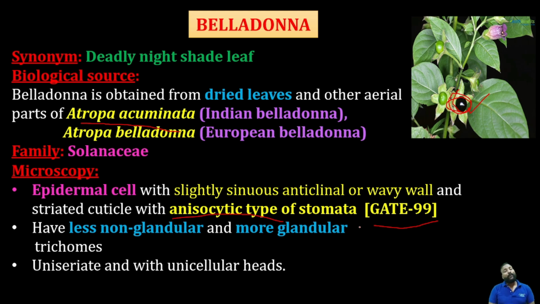Also, what is the nature of the trichomes? It has fewer non-glandular and more glandular trichomes. It consists of both glandular and non-glandular, covering and non-covering trichomes. These trichomes are uniseriate with unicellular heads. Uniseriate and unicellular heads are there. So that is how the trichomes are present in belladonna.